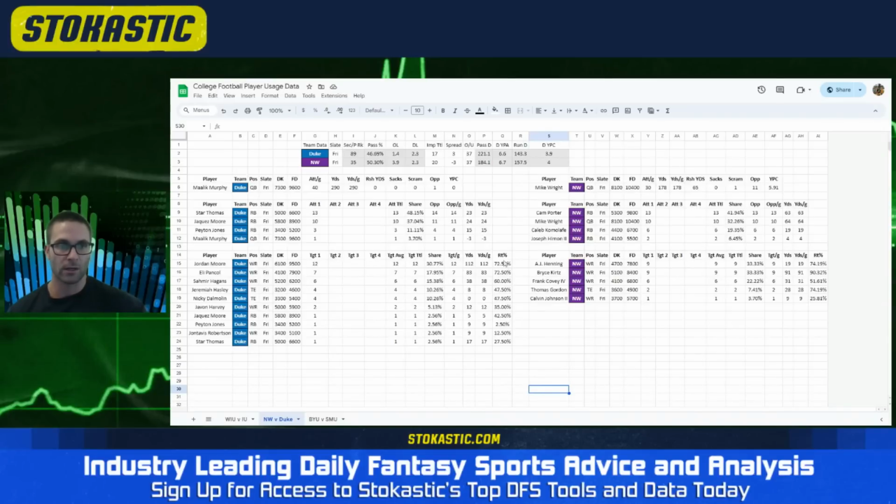At receiver, Jordan Moore, the locked-in receiver of choice. This makes sense. They lost his running mate from last year. 12 targets immediately, 31% target share, went over 100 yards, 72% route share. You think that rises in more competitive games.